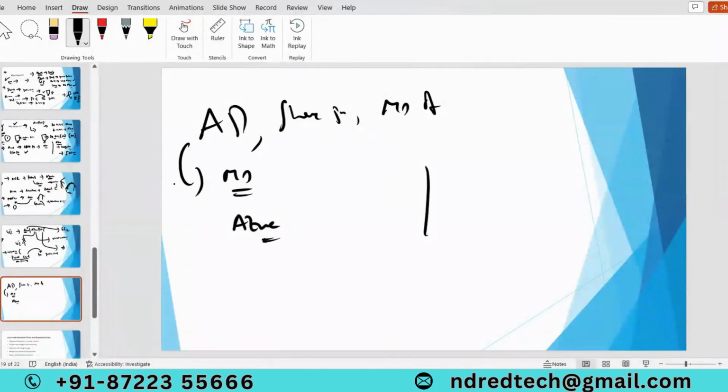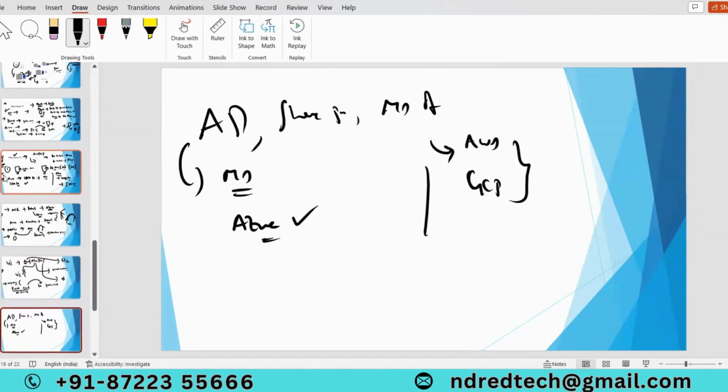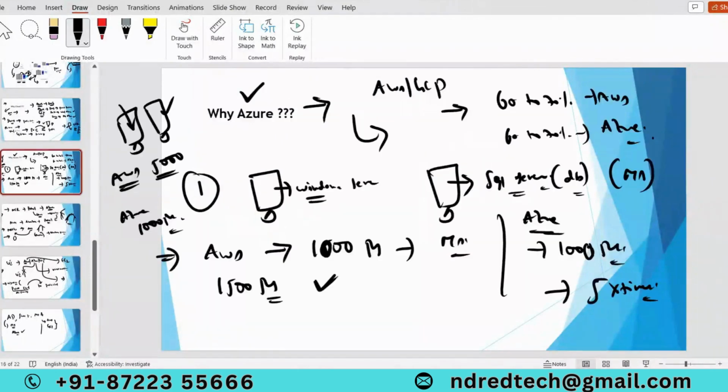AWS can't integrate Active Directory into their cloud, and neither can GCP, because these products don't belong to them. They belong to Microsoft, which can integrate them with Azure. Based upon these advantages, in future classes we are going to see the further advantages we get with Azure.